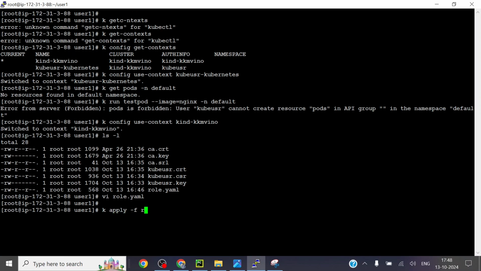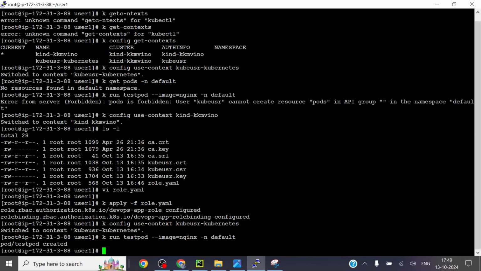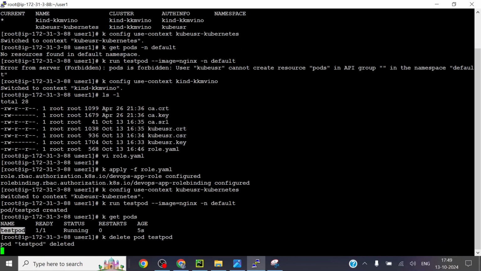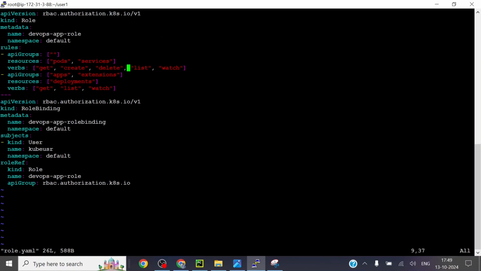kubectl apply -f role.yaml. Now I'll jump into the normal user. See here, now I'll try to create the pod. See, the pod is being created, right? So kubectl get pods, see here, one test pod is running. I can delete the pod also because I have given the delete access. Correct. Delete pod test-pod. You got it right. So this is the main thing you need to understand.